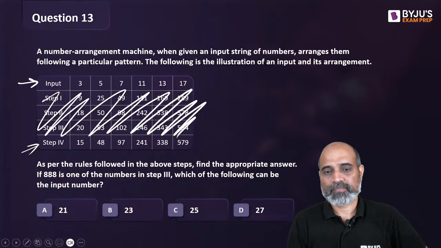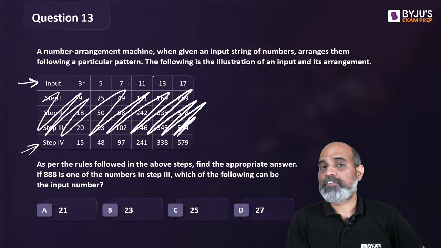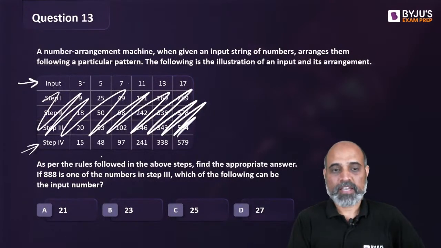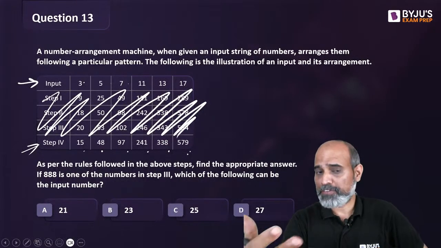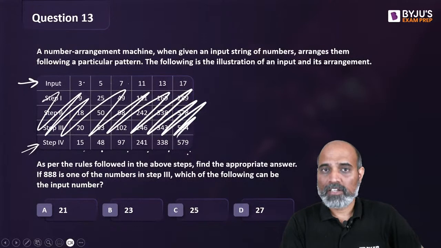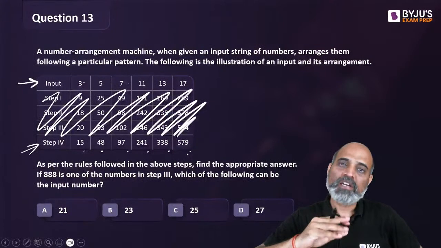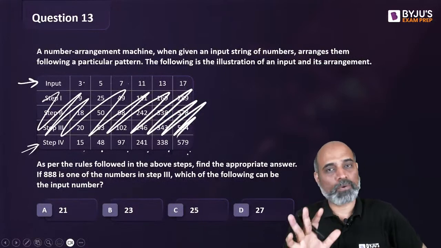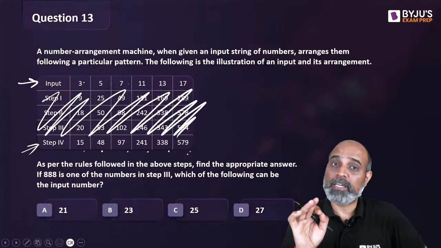And what you have to check is the numbers that we have are 5, 7, 3, 5, 7, 11, 13, 17, right? थोड़ा ध्यान दोगे, these are prime numbers. The final answers that we have, these are not the same numbers. These are not same 3, 5, 7, 11, 13, 17. Not in any random order. ये तो बिल्कुल नए numbers आ गए. So can we say from input to output, there should be some calculation happening? Something getting added, doubled, halved, square हो रहा होगा, कुछ हो रहा होगा. Right? So this is the first thing that you should be able to figure out.